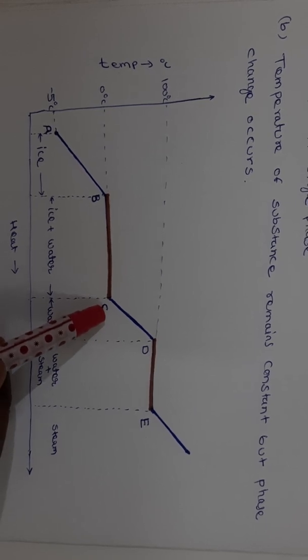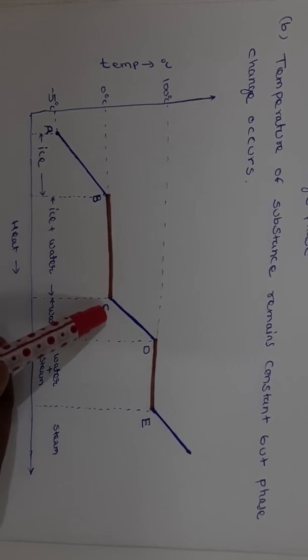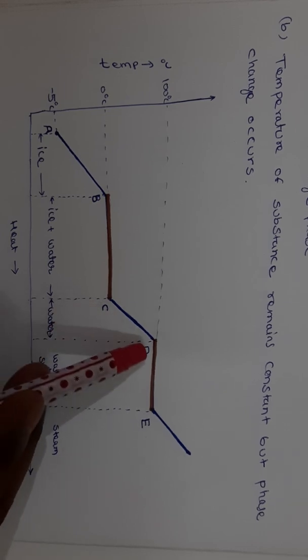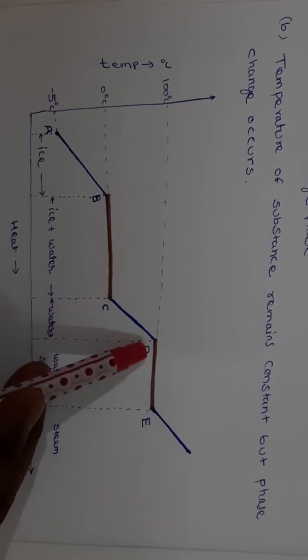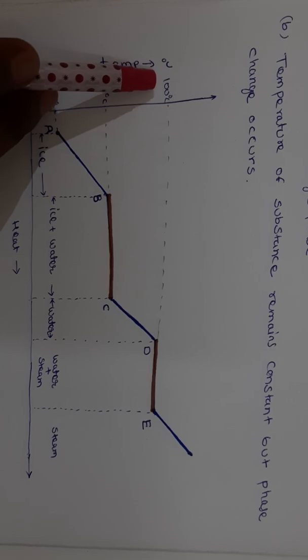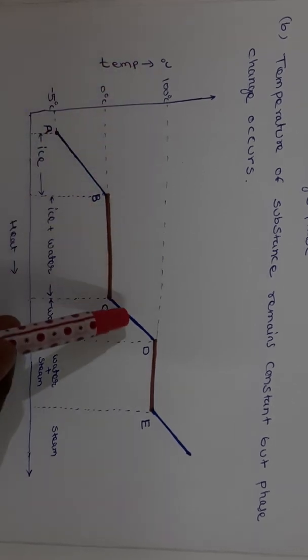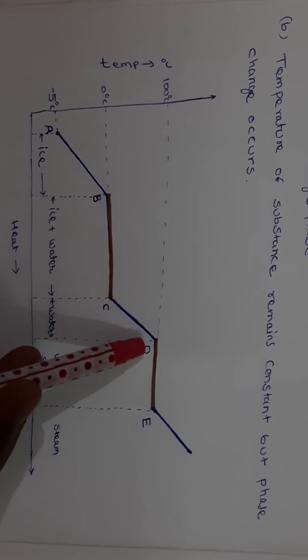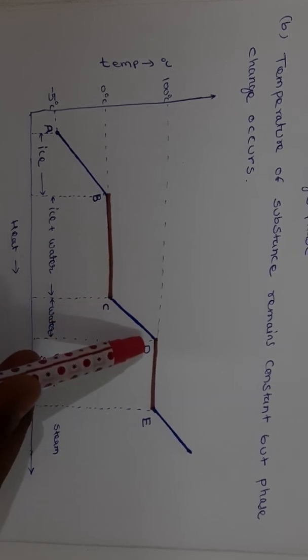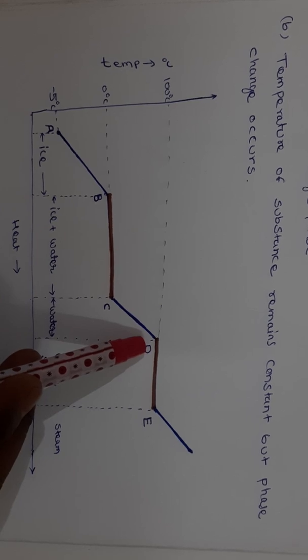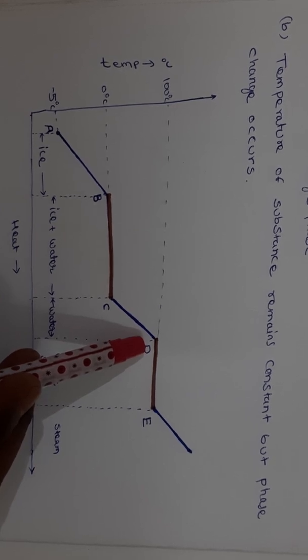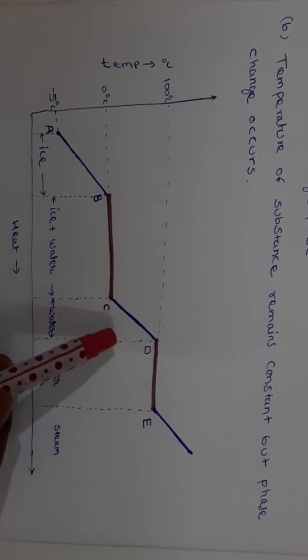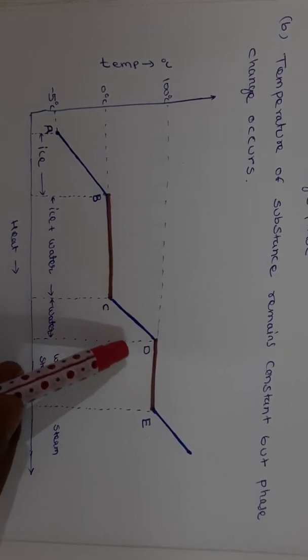At point C, we continuously supply heat from C to D. Finally at D, it reaches a temperature of 100 degrees centigrade. The liquid stays in the same phase while its temperature changes.